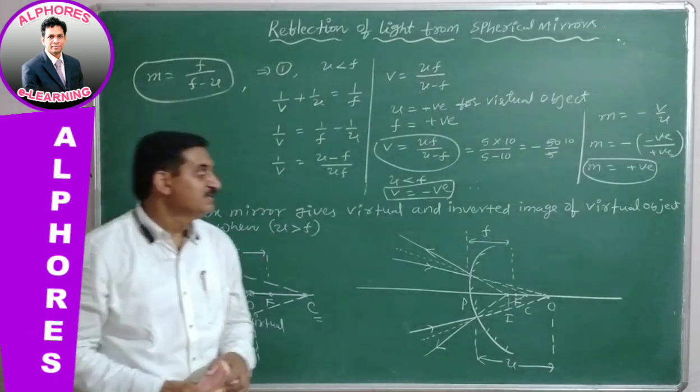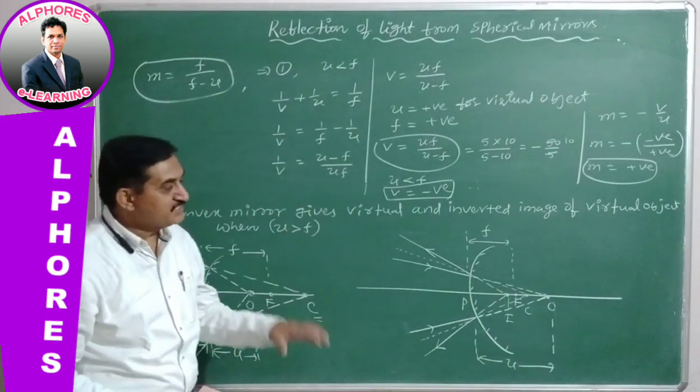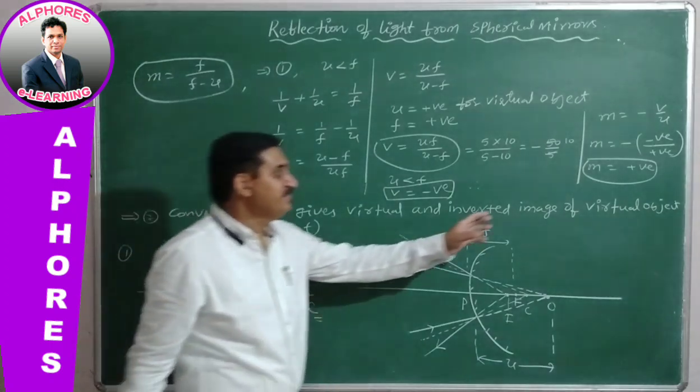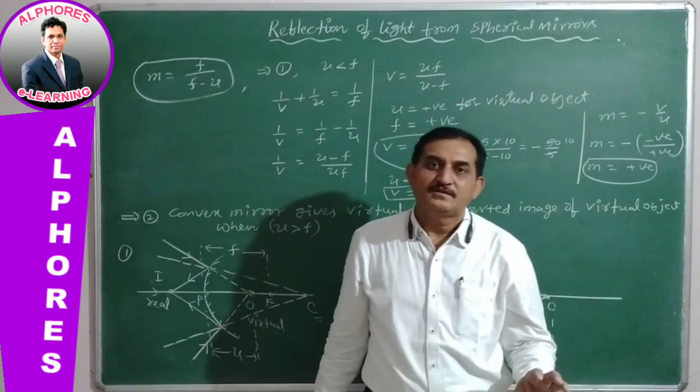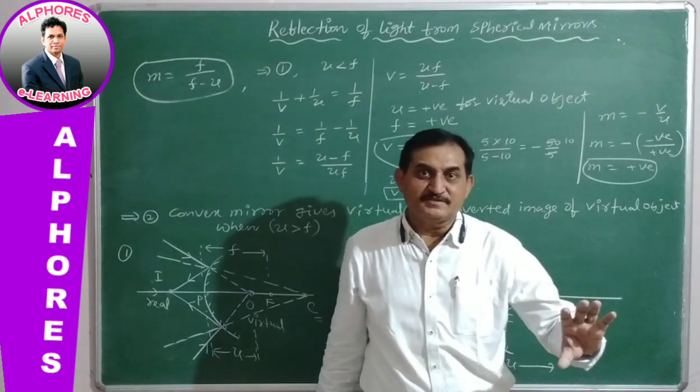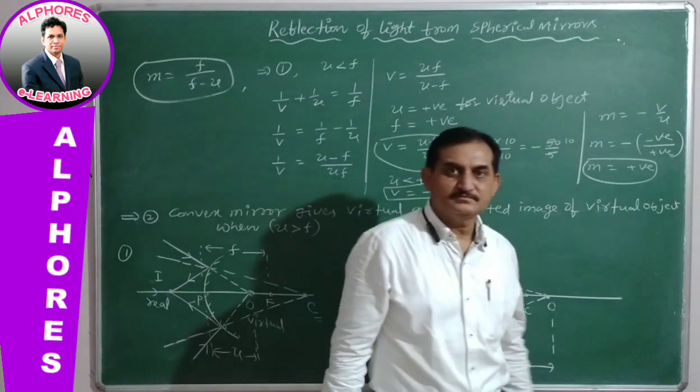Okay, I remind you of the same point we discussed previously, that magnification is positive. That is possible whenever the image is erect with reference to the object.